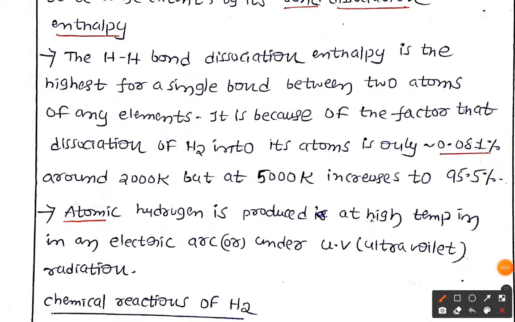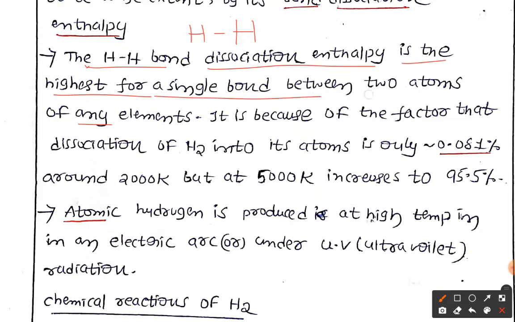Here the bond dissociation enthalpy of H-H, between the two hydrogen atoms, is very high. The hydrogen bond dissociation enthalpy is the highest for a single bond between two atoms of any elements.